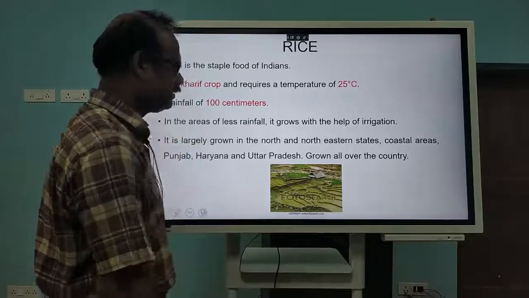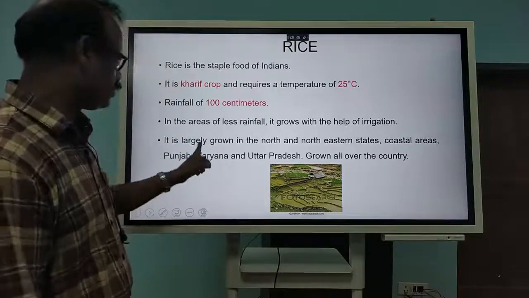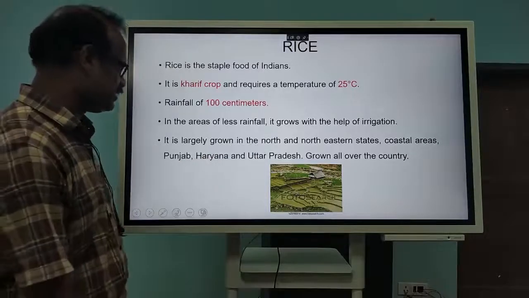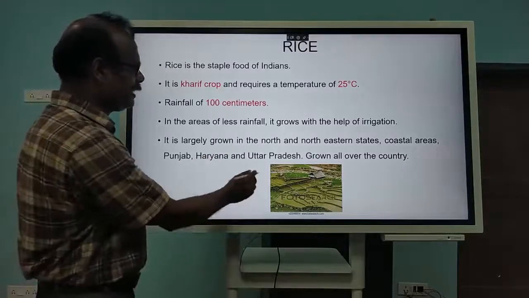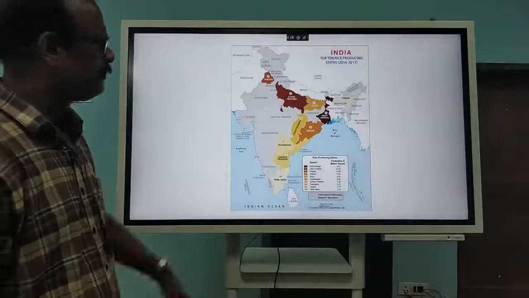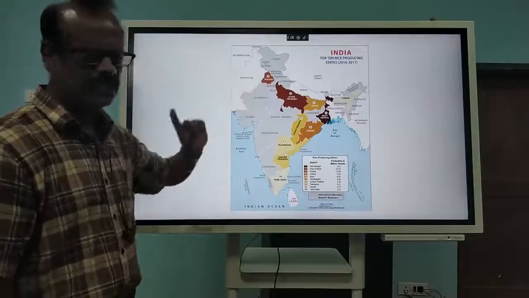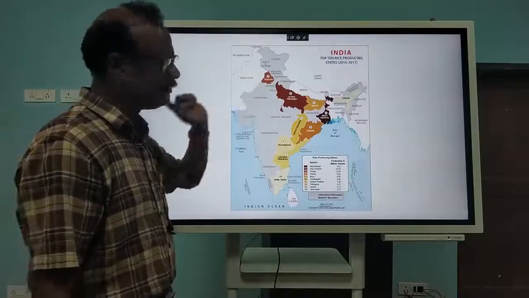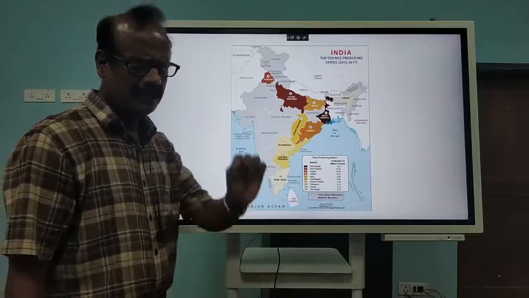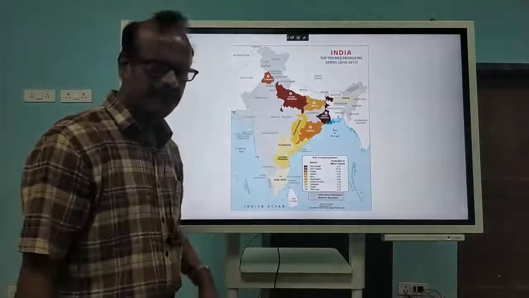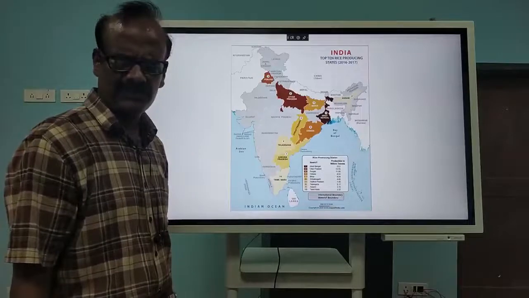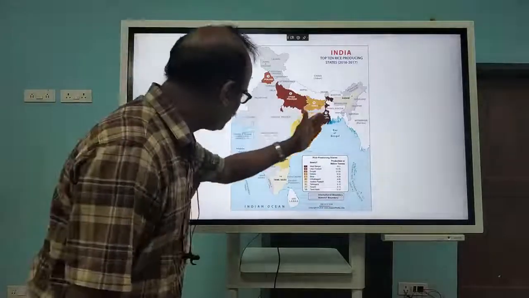Then what we find? It is grown in the northeastern states, coastal areas, Punjab, Haryana. You can see the map. Even Punjab, which does not have much rainfall, grows rice, and the best quality rice is produced from Punjab, basmati as we say. Then you can see the producing states.